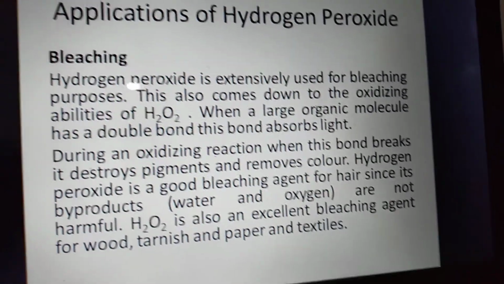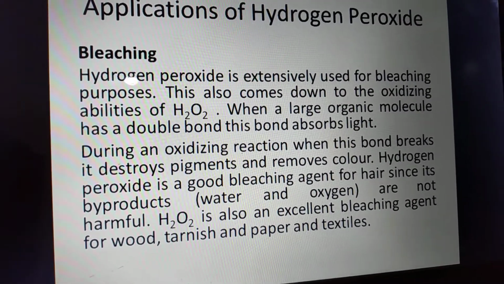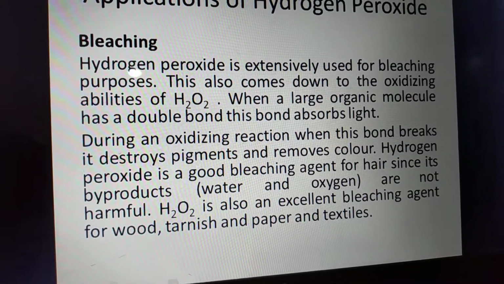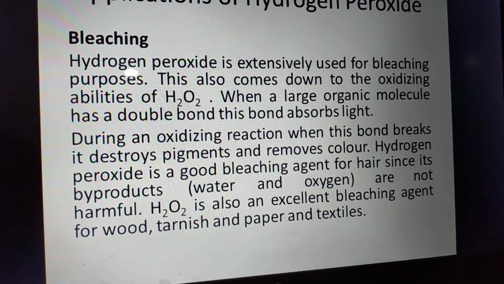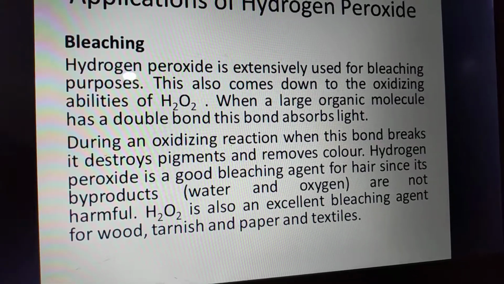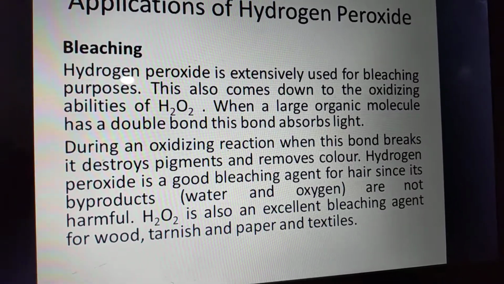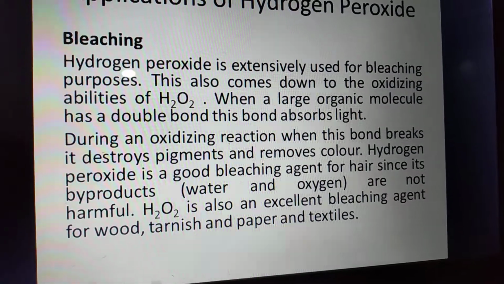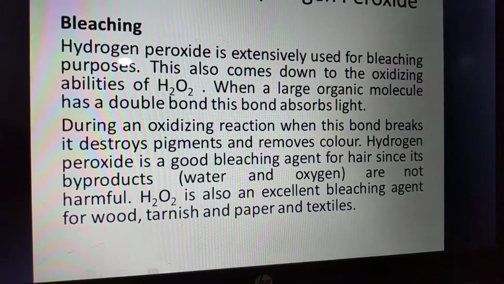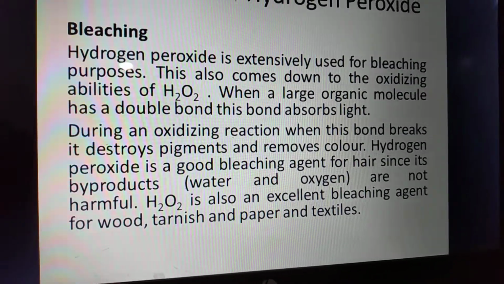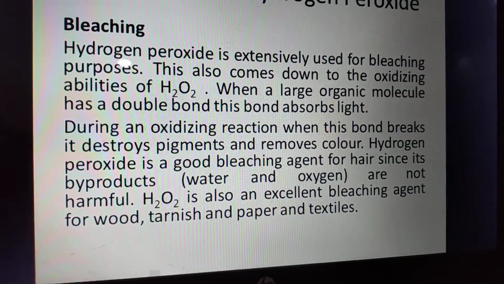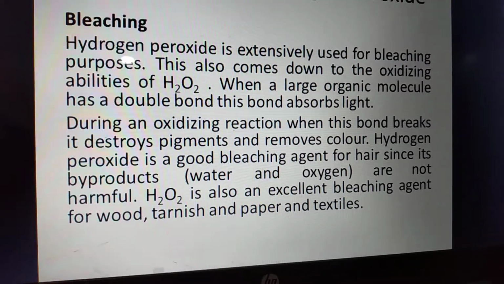Bleaching, very important property. Hydrogen peroxide is extensively used for bleaching purposes. This comes down to the oxidizing ability of hydrogen peroxide when the large organic molecules have a double bond. This bond absorbs light. So during an oxidizing reaction, when the bond breaks, it destroys pigments and removes colors. That is why it acts as a bleaching agent, and hydrogen peroxide is a good bleaching agent for hair since its byproducts are not harmful.